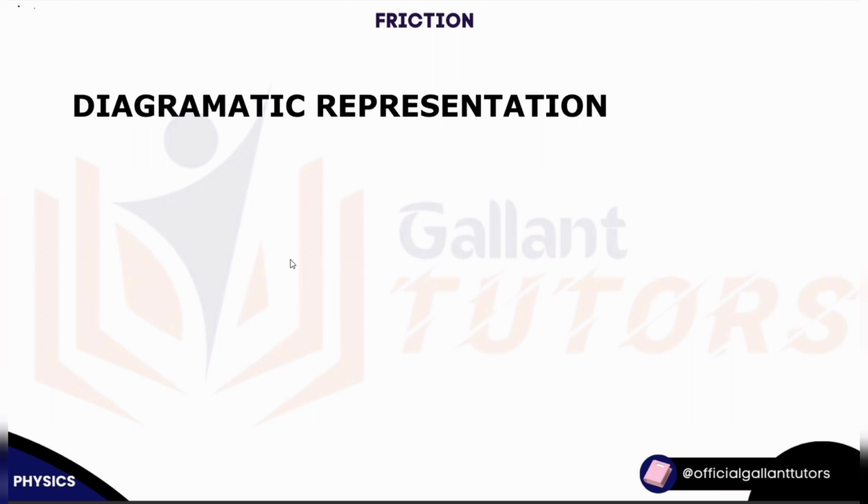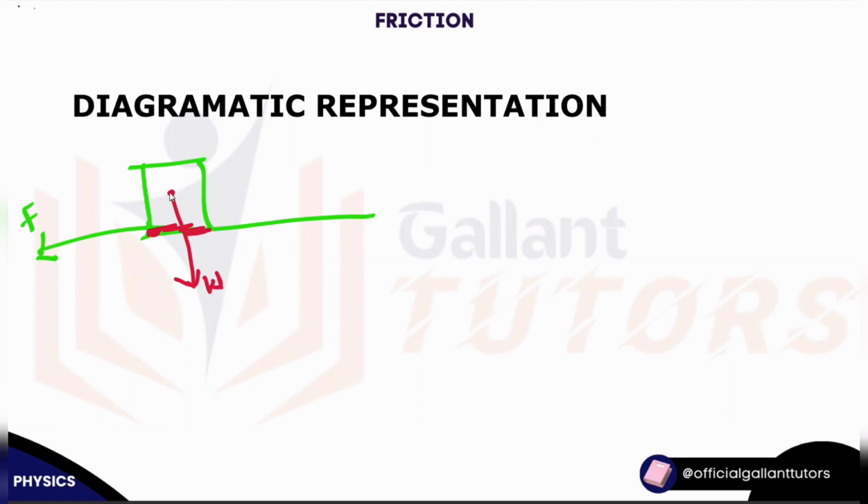Now, most questions you'll encounter will require you to draw something and represent it, so that's what we're going to do here. Let's assume we have something of this nature. The frictional force is this, the force between the surfaces. Now the normal reaction. Let's say this is the center of gravity. The weight is directed downward, while the normal reaction is facing upward. I can put this as R or N, regardless. It's still the same thing.